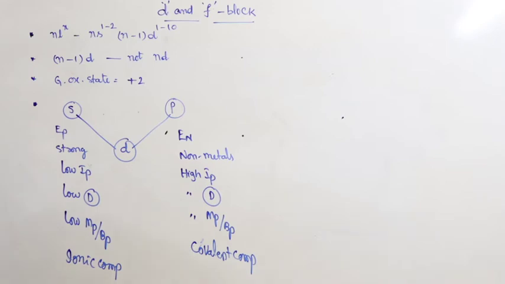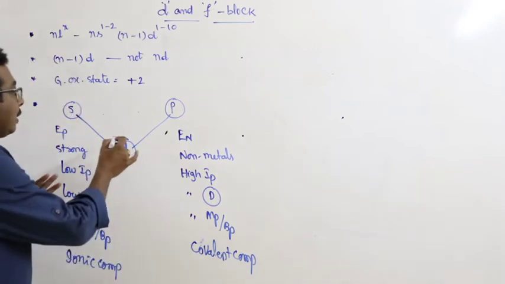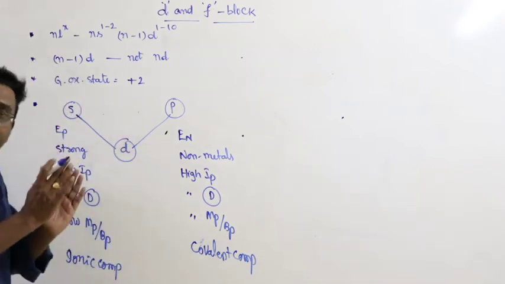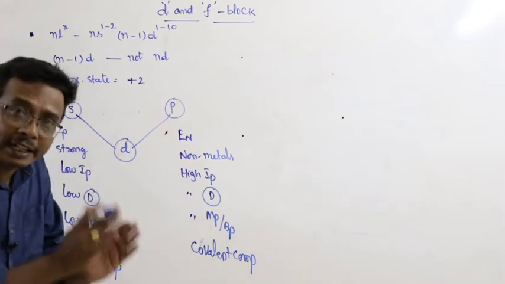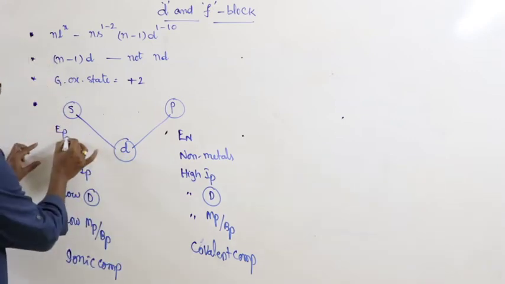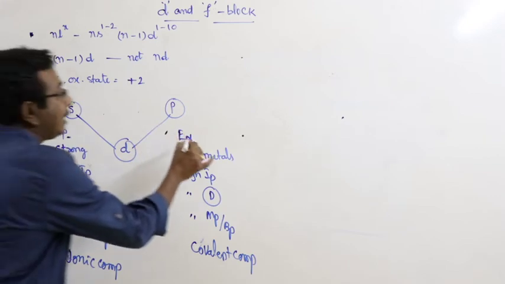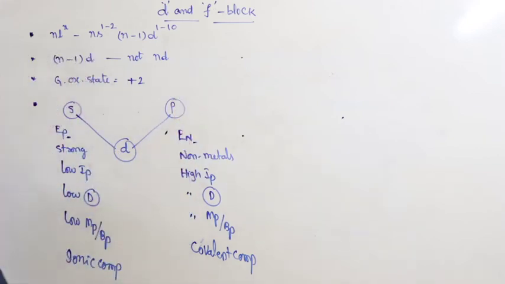But in the periodic table, the d block elements are located between highly electropositive s block elements and electronegative p block elements.